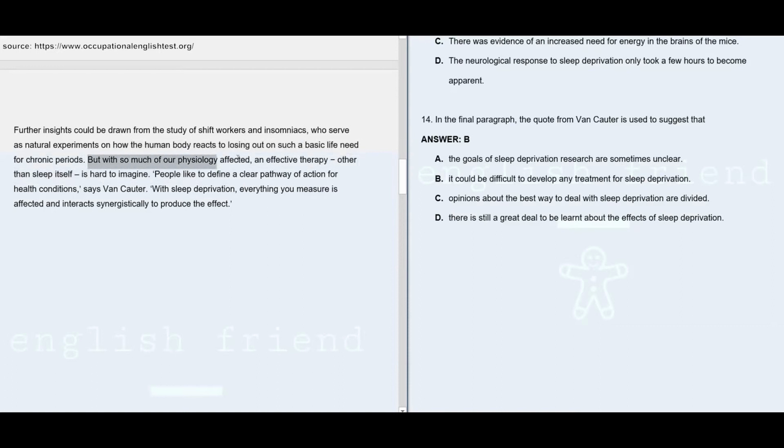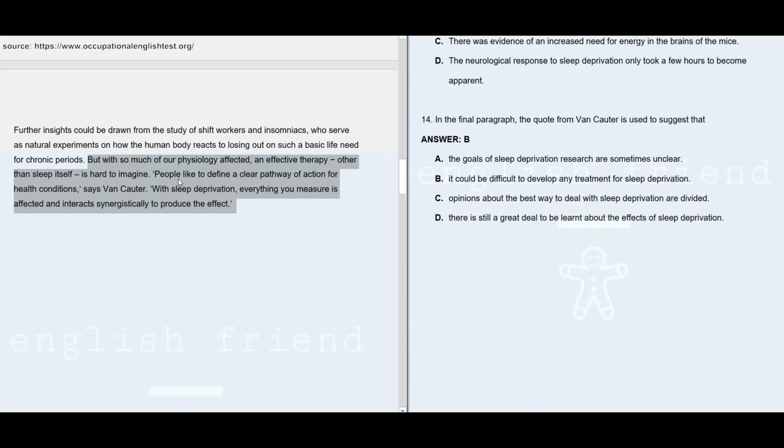But with so much of our physiology affected, an effective therapy other than sleep itself is hard to imagine. People like to define a clear pathway of action for health conditions, says Von Cotter. With sleep deprivation, everything you measure is affected and interacts synergistically to produce the effect.